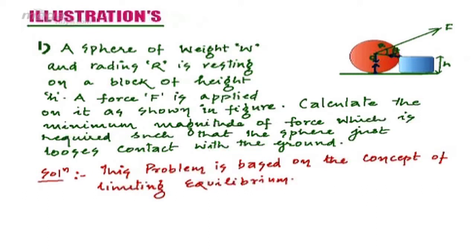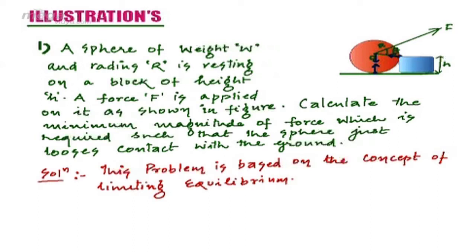Since the sphere is going to leave the ground, the normal force will be 0, thus the torque there will be 0, and since the other force passes through the center of rotation, the torque about it will be 0. Thus we can only calculate the torque due to the external force and that due to weight.